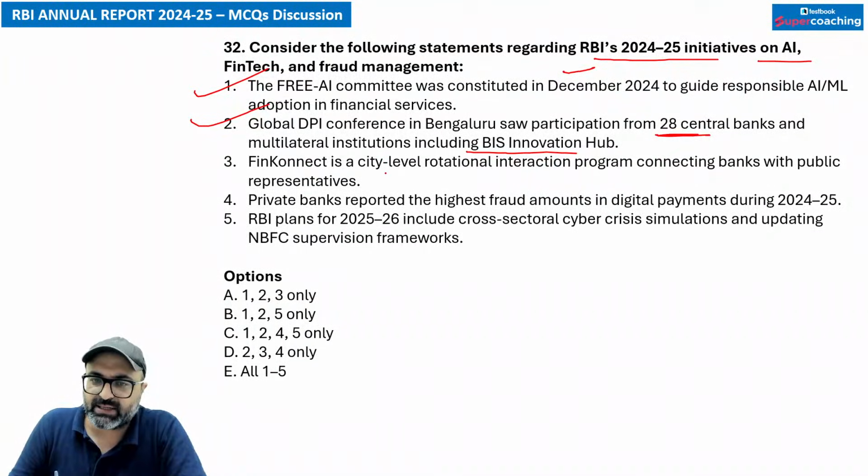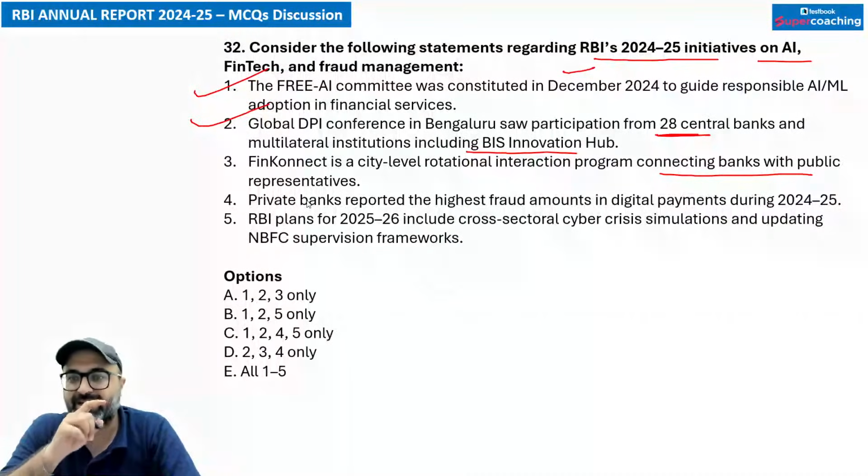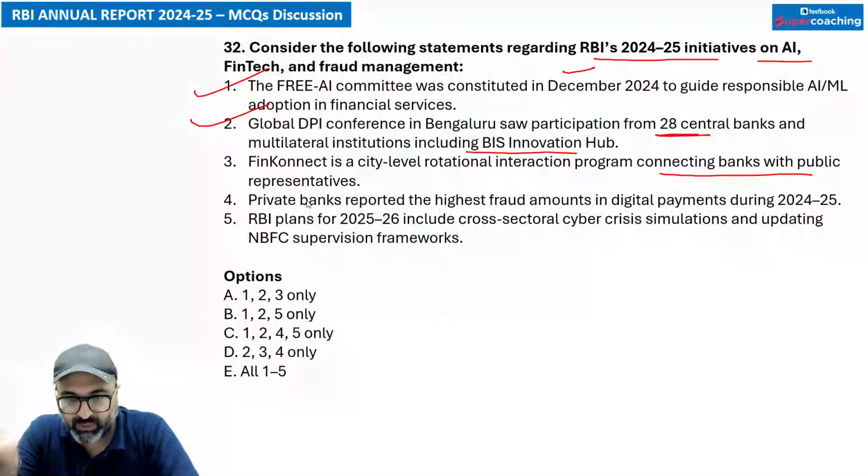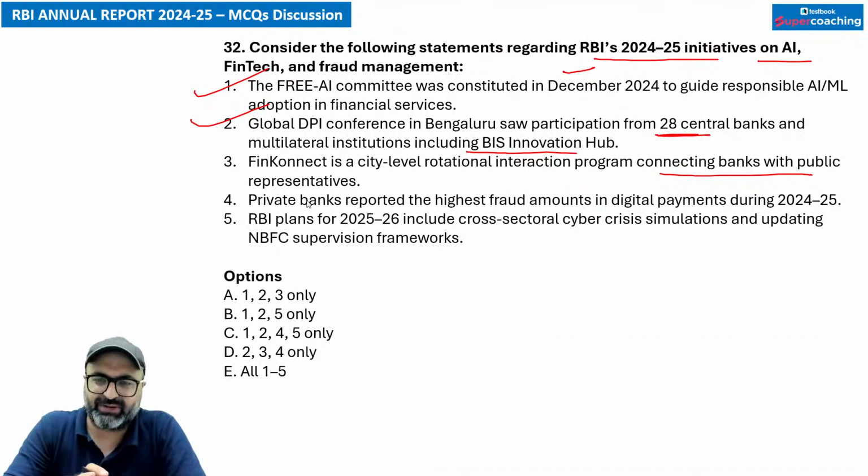Next, FinConnect is a city-level interaction program connecting banks with public representatives. No sir, FinConnect is a platform connecting RBI's regulatory sandbox successful exits and Harbinger winners with the banks, NBFCs and investors, not for the city level. For city level, we have FinTract. So remember that for city level, we have FinTract. So remember this, this is wrong.